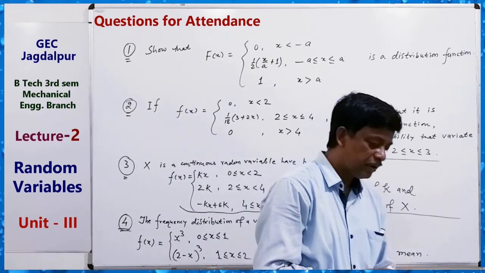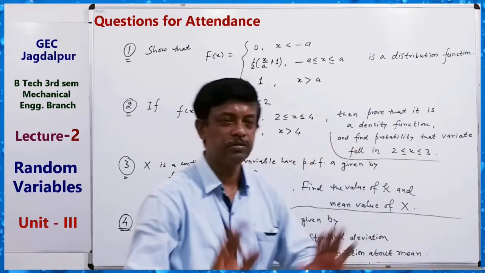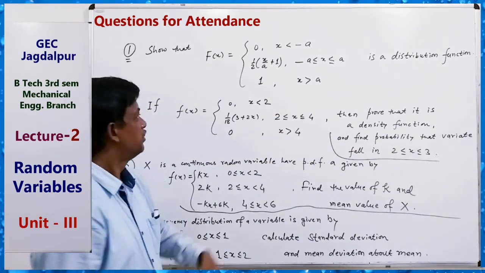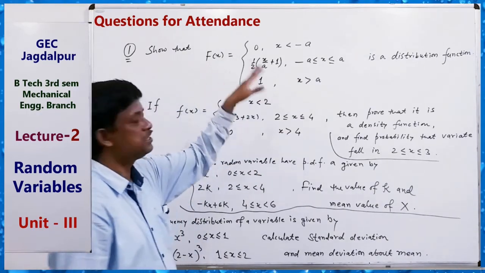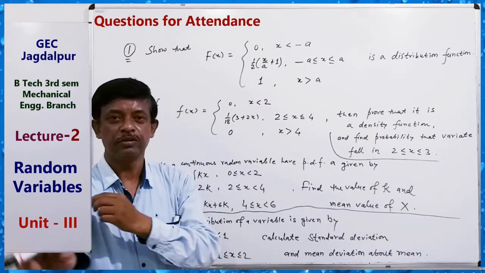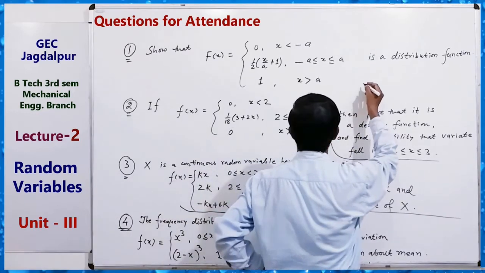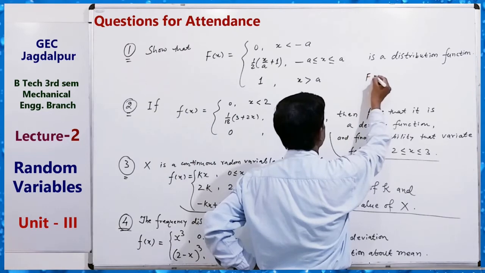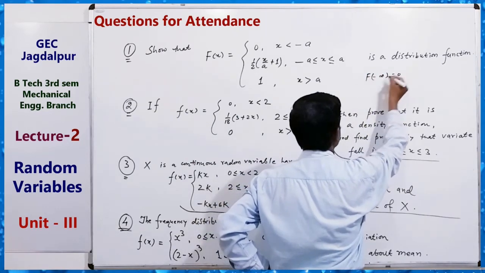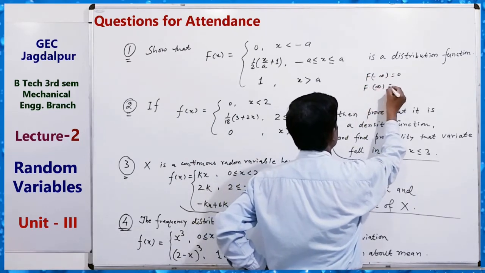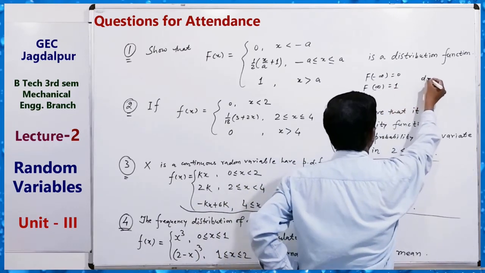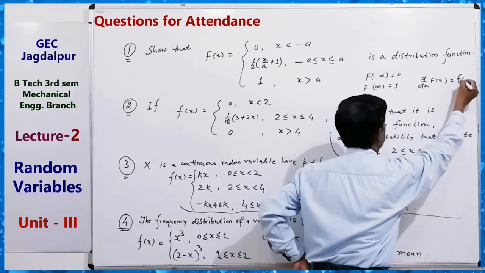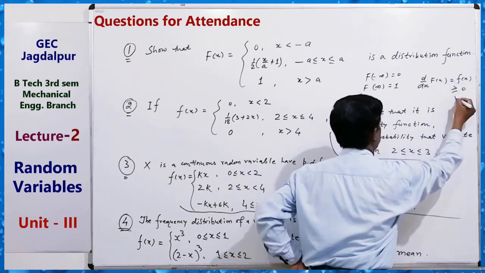So here, very simple questions you can do. This is a distribution function. For proving it, I will give a hint. We know for a function f(x): F of minus infinity equals 0, F of plus infinity equals 1, and dy dx of F(x) is greater than or equal to 0 for all x.